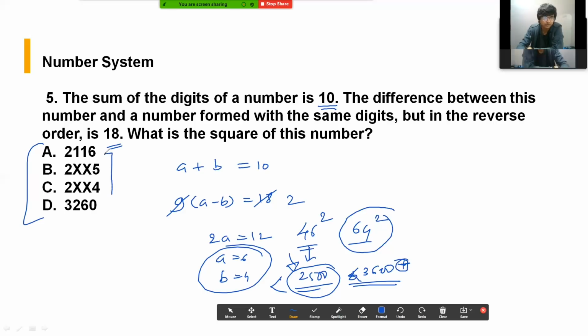But the options were like this. So how I approached was, in the square of 46, the last digit, 6 and 6, will give you what at the end? 6 into 6, 36. The last digit will be 6. Only one option had the last digit as 6. So I marked this answer, 2116. I didn't actually calculate the square of 46. So this would have been a good way to solve this question. Let's move ahead.